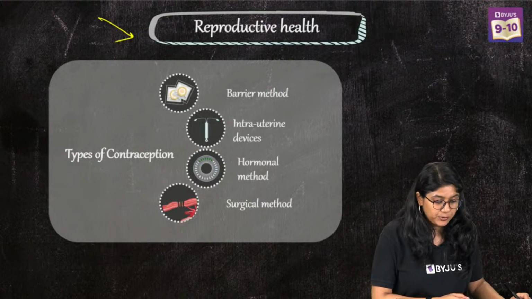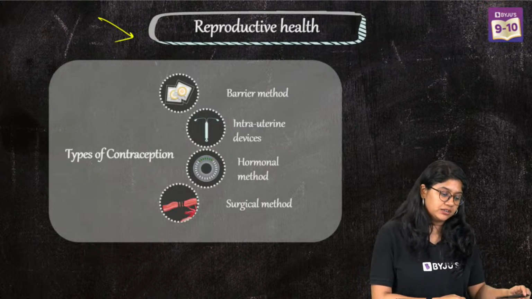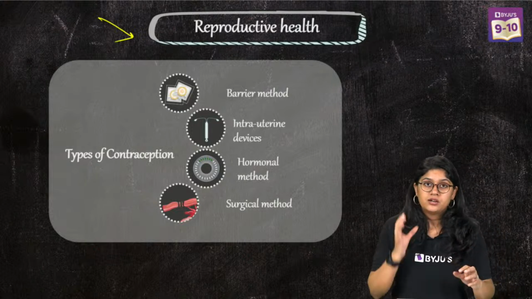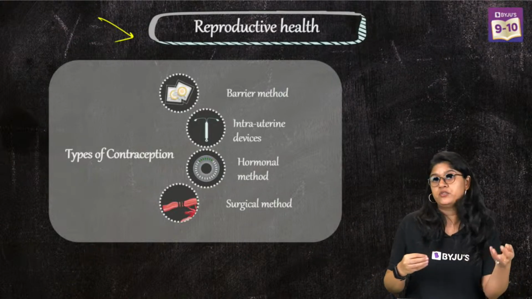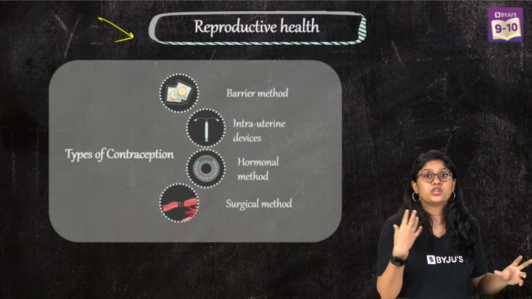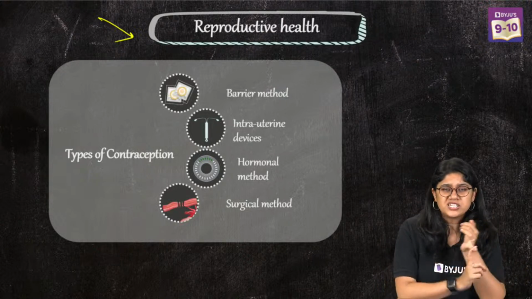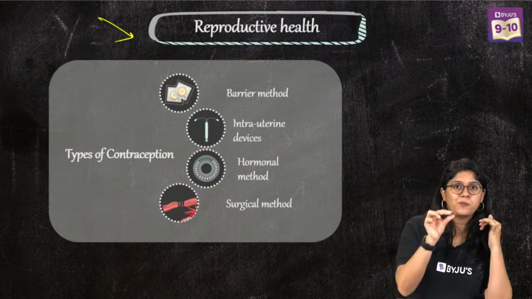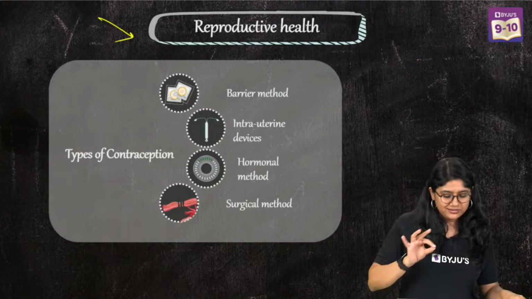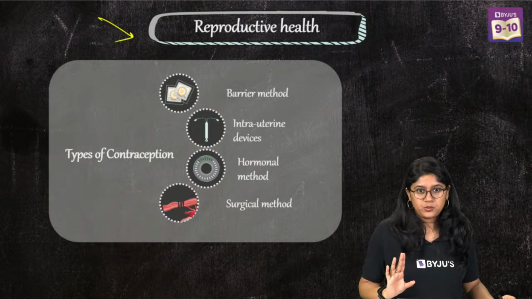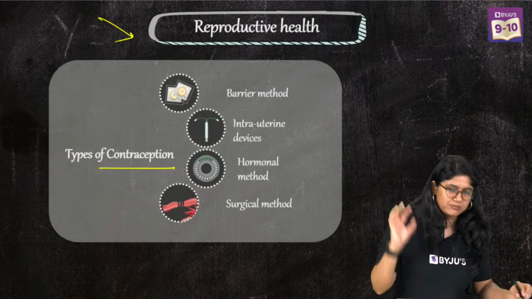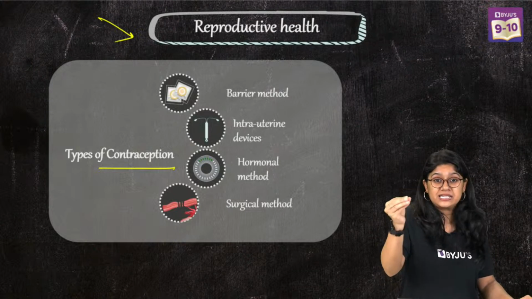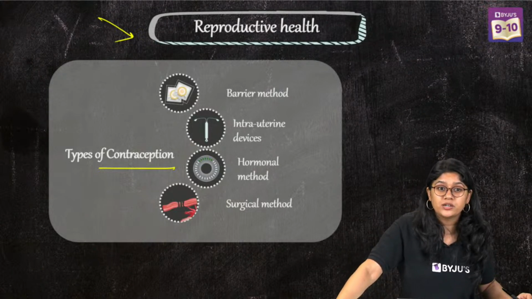So we have reproductive health and we have different methods. Before this, let's understand what contraception is. Contraception is a method that an individual uses for two purposes. First, of course, the major purpose is to avoid pregnancy. Second, a smaller purpose is to avoid STDs, and that is happening only with one method. Contraception's main focus is on methods to avoid unwanted pregnancy.